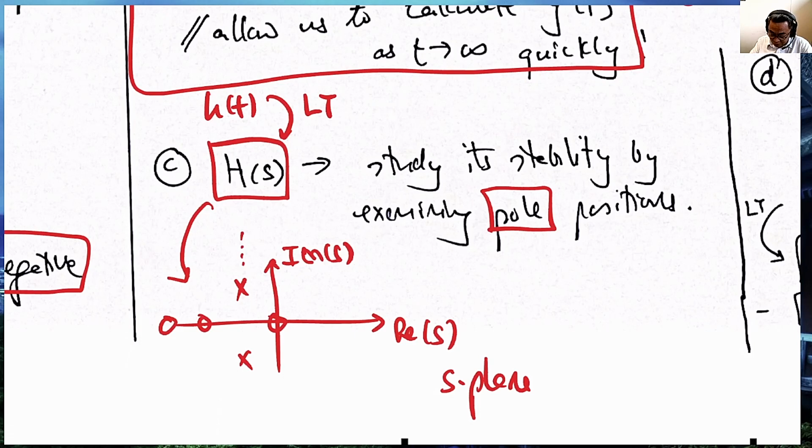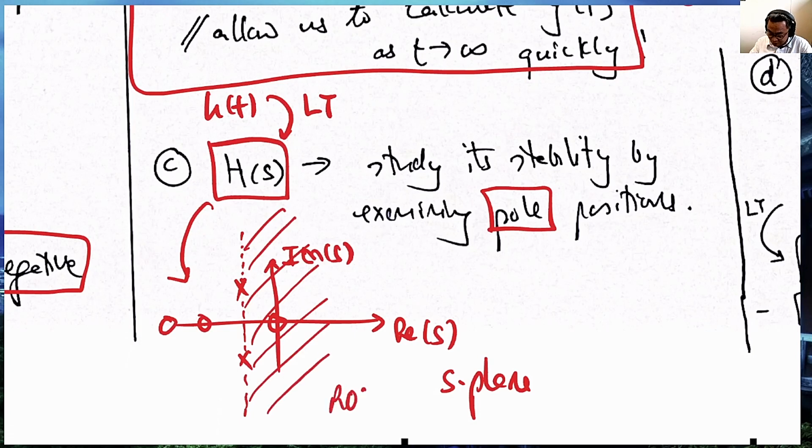s-plane. So what we do is draw where the pole is, and everything on the right hand side is the ROC, because this is for a causal LTI system. As long as all the poles are on the left hand side of the imaginary line, and the region of convergence covers the imaginary line, then it is stable. We'll give you the details why later on.